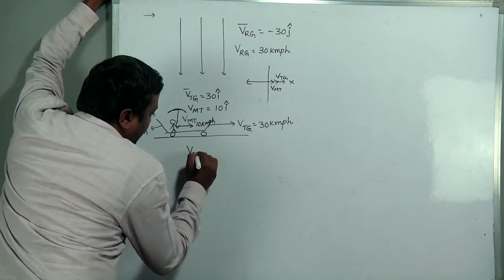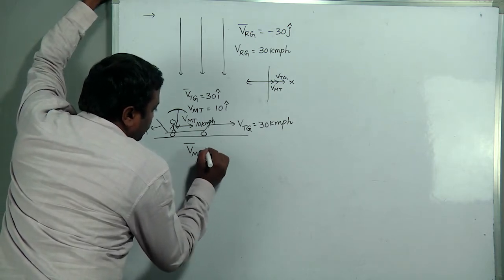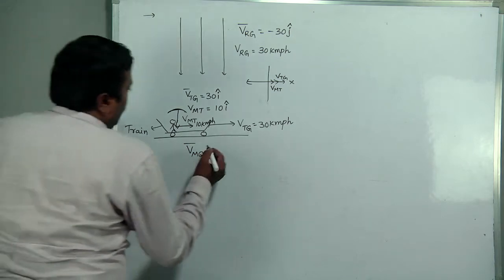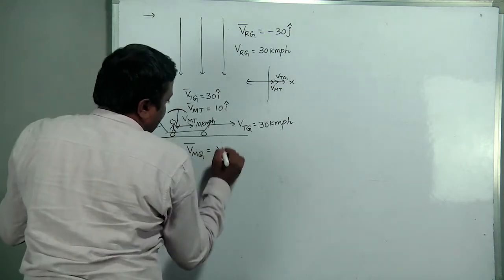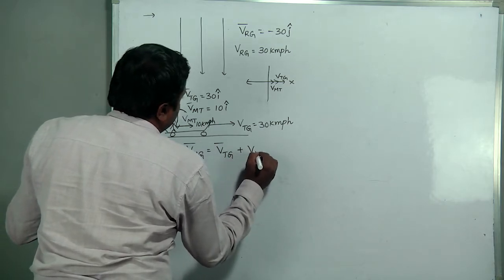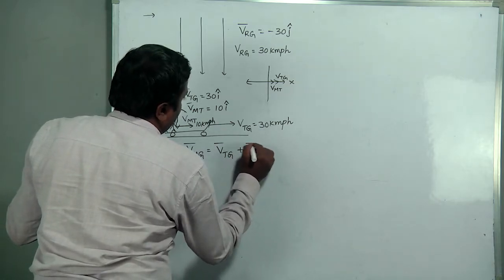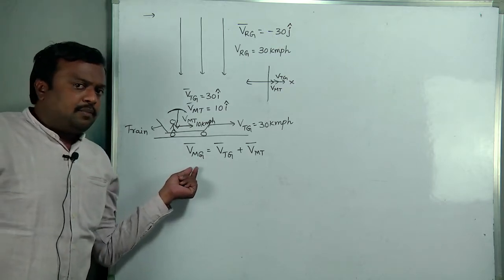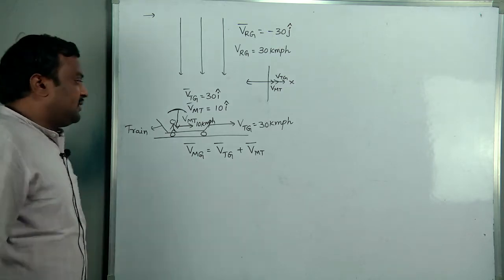Velocity of man with respect to ground is equal to velocity of train with respect to ground plus velocity of man with respect to train. About this we clearly discussed in previous lectures, just refer to it.